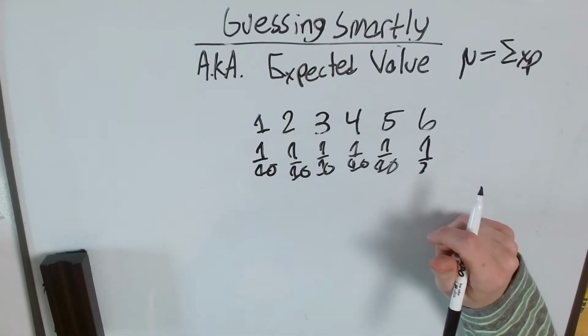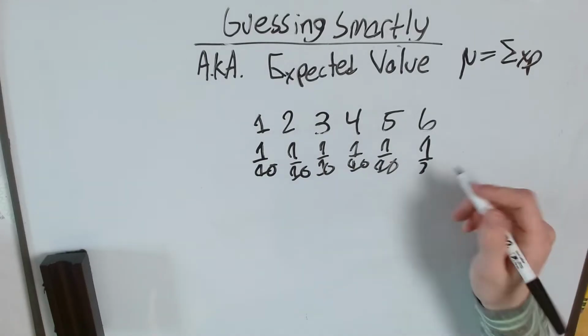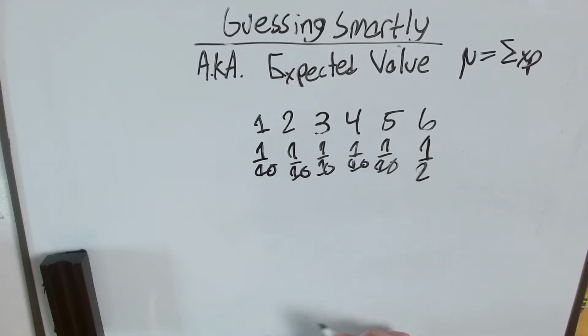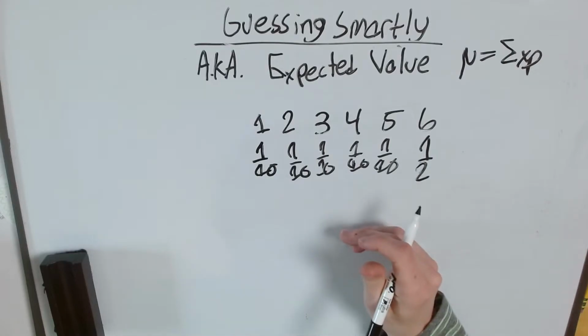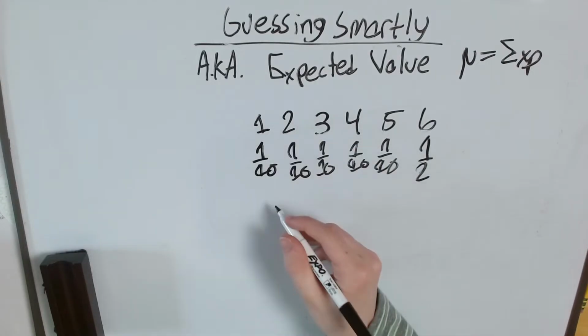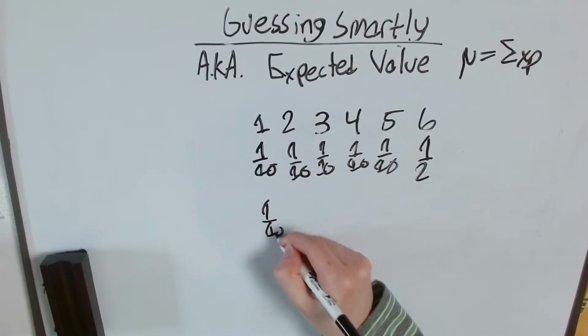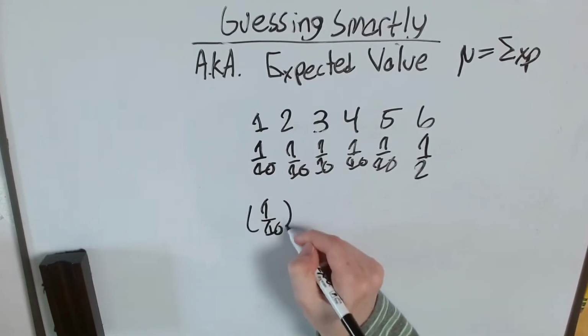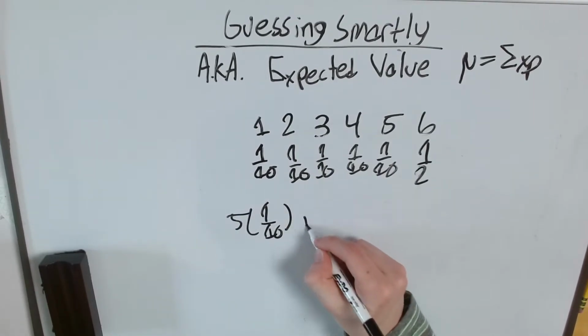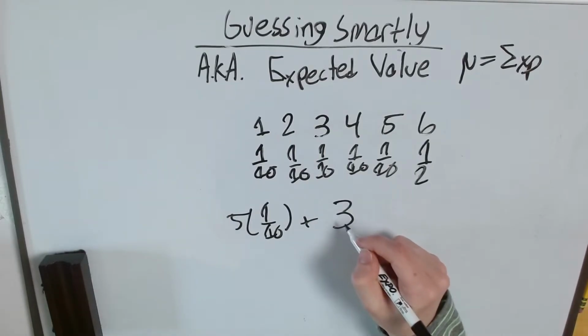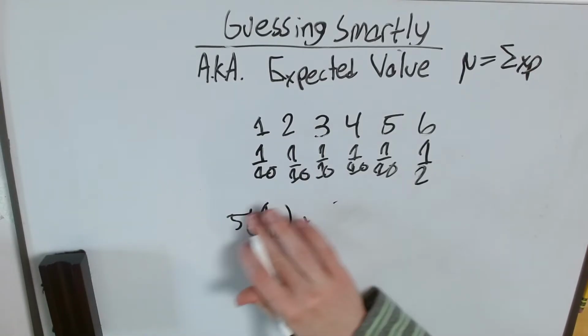So what's our expected value now that we have a 50% chance of rolling a 6? Well, let's multiply each value by its probability and then sum them up, right? So 1 times 1/10. These are all 1/10, so I'm just going to do 5 times 1/10 plus 3. Oh wait, no, shoot. Yeah, sorry.